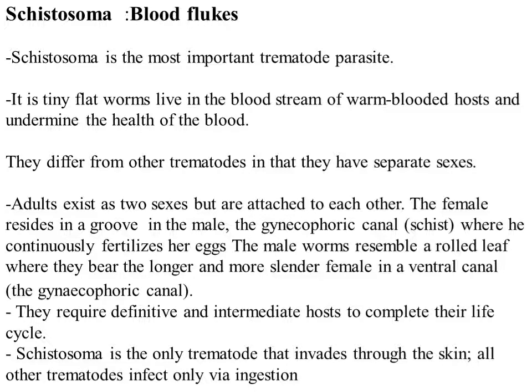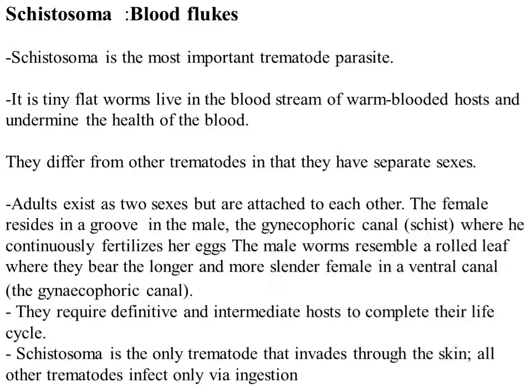Schistosoma blood flukes. Schistosoma is the most important trematode parasite. This tiny flatworm lives in the bloodstream of the warm-blooded host and undermines the health of the host. They differ from other trematodes in that they have separate sexes. I mean they have male and female. Adults exist as two sexes but remain attached and in contact with each other. The female is found inside the male in a groove, the gynecophoric canal, where he continuously fertilizes her eggs.